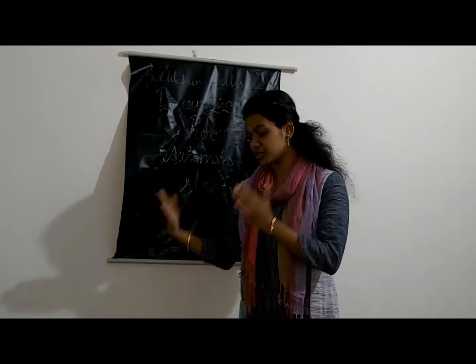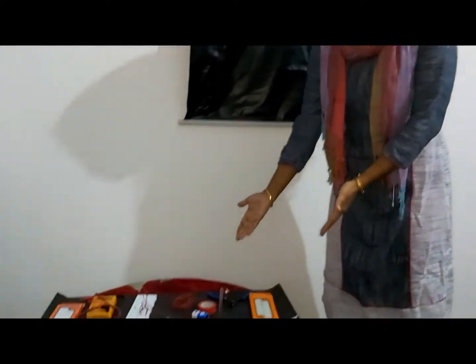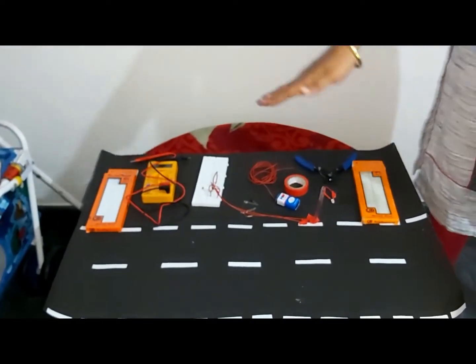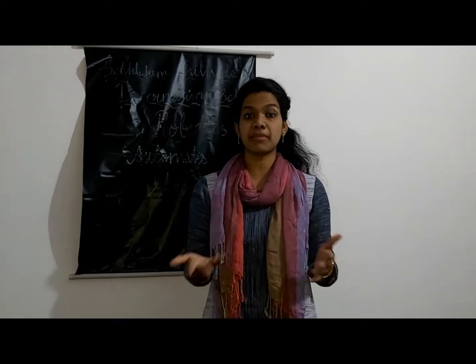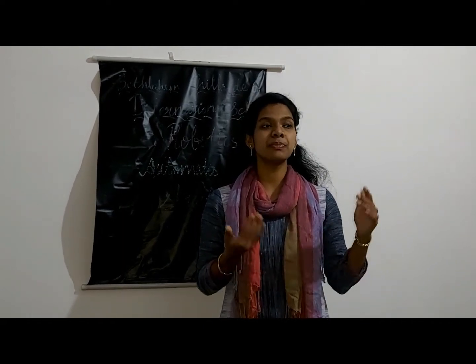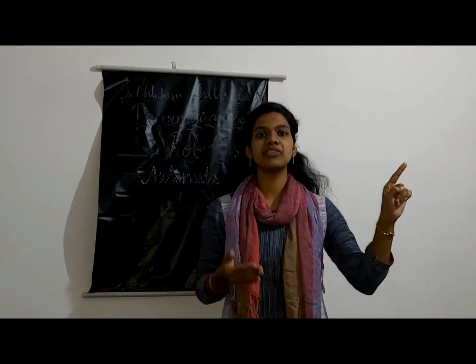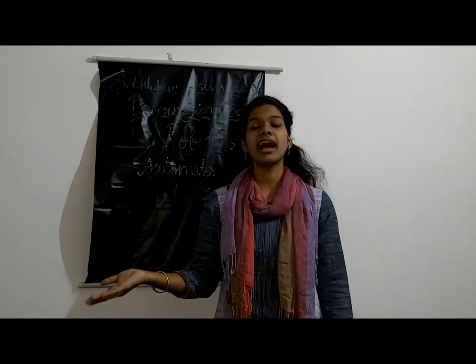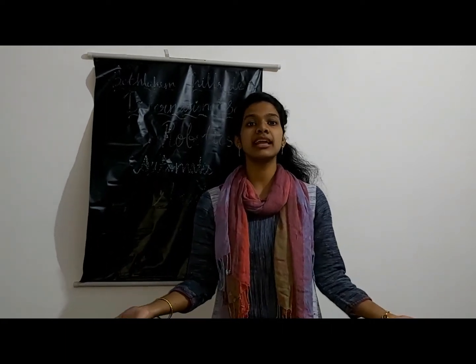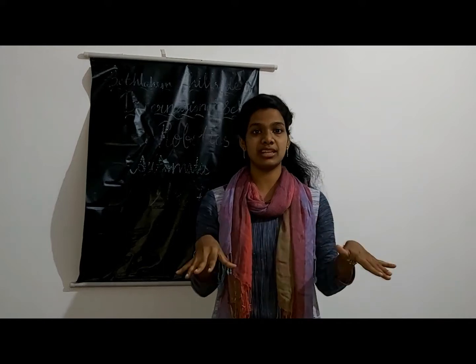Like that, today we are going to see the automatic street light. Come on, let's go deeper into the automatic street light. Automatic means it is doing something without manpower. In our day-to-day life, we see people switch on the street light when it turns 6 o'clock. And when it is dark, some places they forget to switch on the street light. It may affect the people in that village.